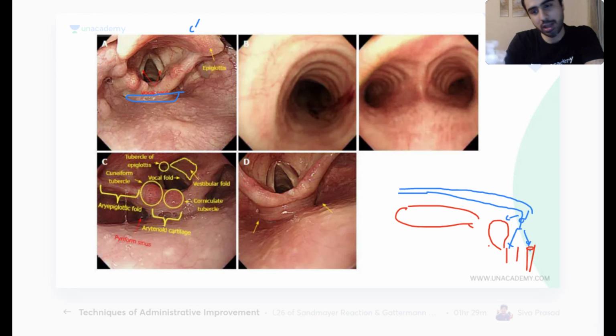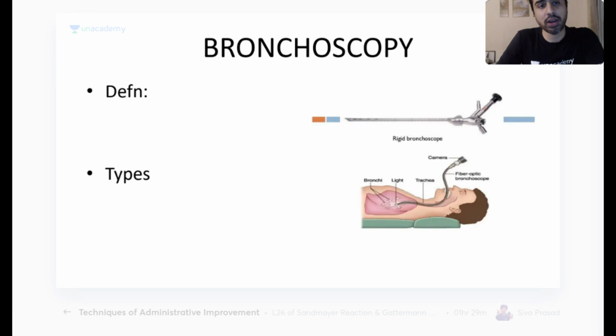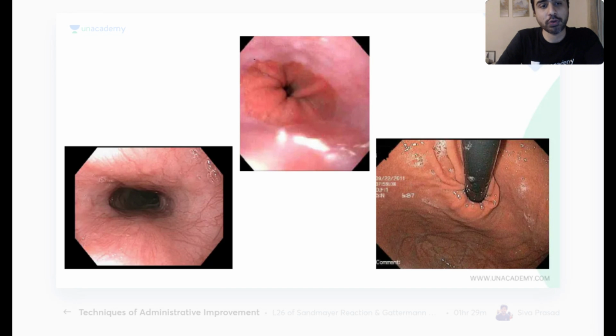So what I do, if I am doing upper GI endoscopy, I take my endoscope in one of these areas, and then I keep going anteriorly or inferiorly. So I take my endoscope tip behind the larynx in this space at the back, hypopharynx, and then I go inferiorly. So when I go inferiorly, I enter the esophagus. This is how the esophagus looks from inside. So enter the pharynx, see the epiglottis, see the vocal cords, go posterior to the larynx and enter the esophagus. Then you continue, keep going ahead, ahead, ahead.